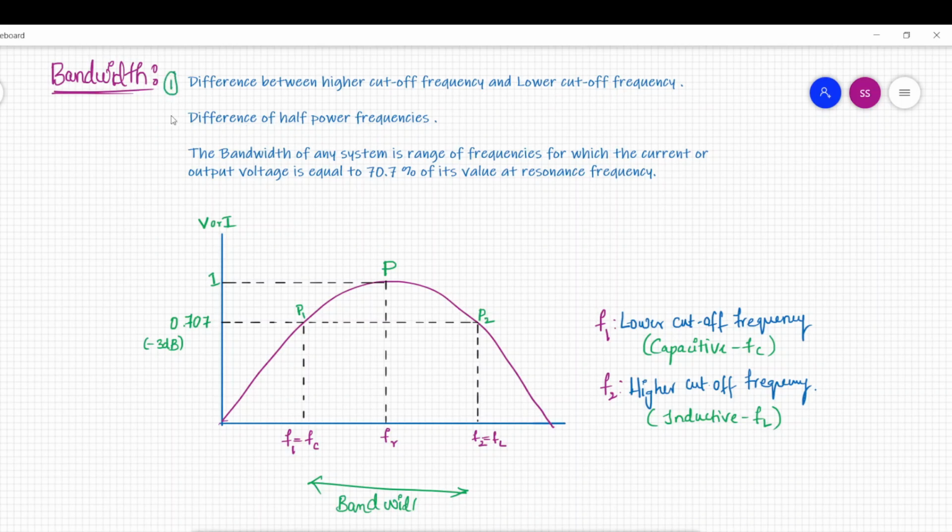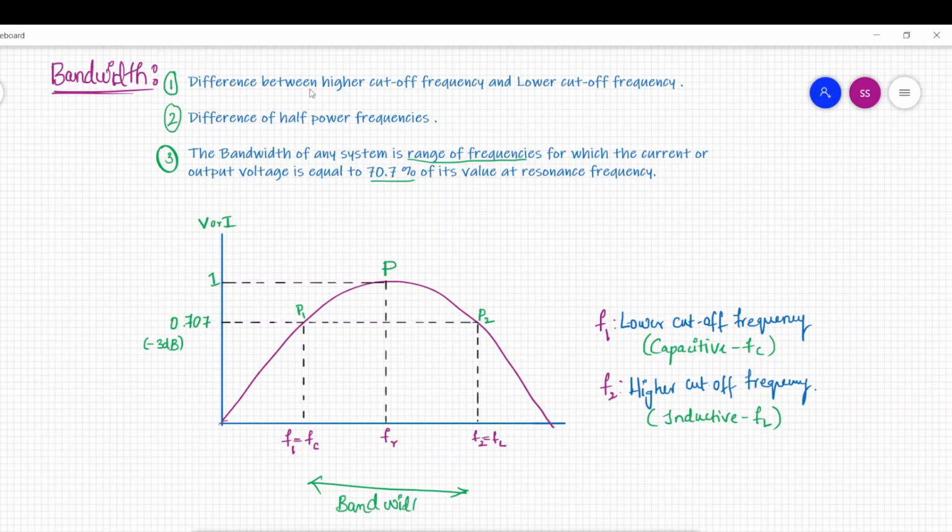The second definition is the difference of half power frequencies. And the bandwidth of any system is the range of frequencies for which the current or output voltage is 70.7% of its value at resonant frequency. So what are these three definitions saying about bandwidth?